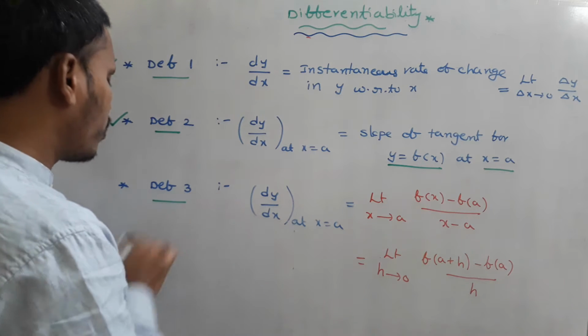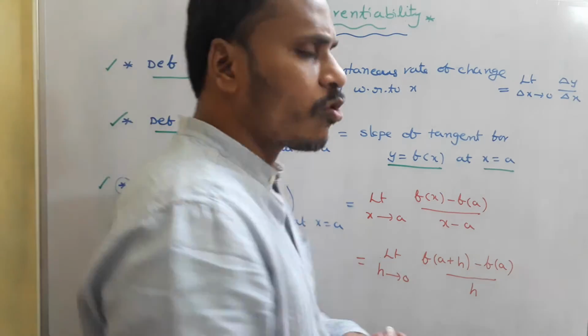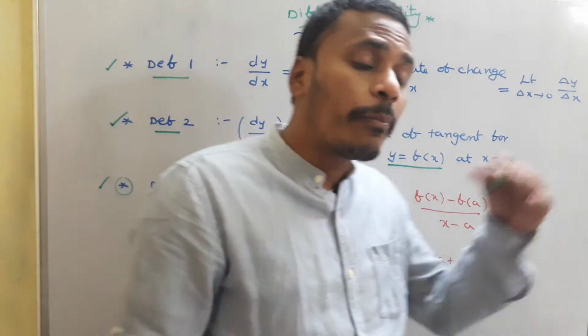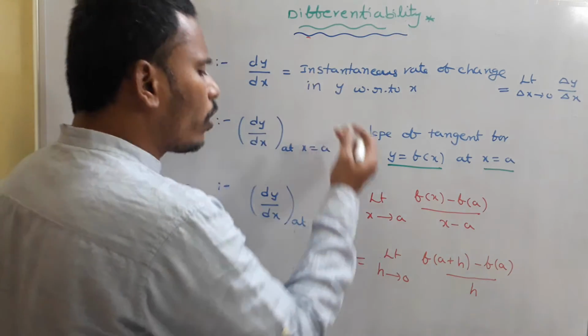Now coming to definition 3. Usually we use this definition 3 for mathematical purposes of differentiation, whereas for the applications of derivatives we will use all these three definitions.